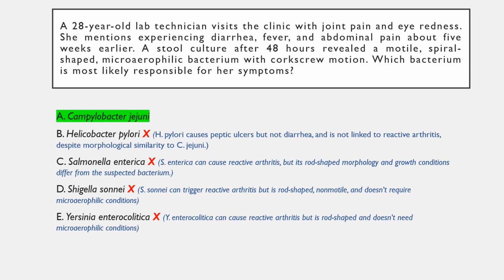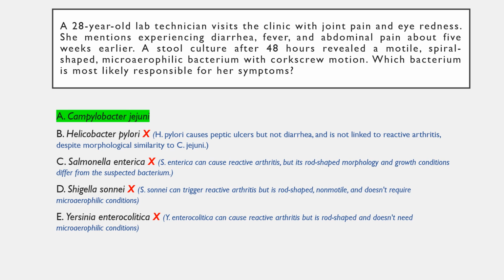Option D is incorrect, as Shigella sonnei is another enteric pathogen that can trigger reactive arthritis. However, the bacterium is rod-shaped and non-motile and does not require microaerophilic conditions for optimal growth.